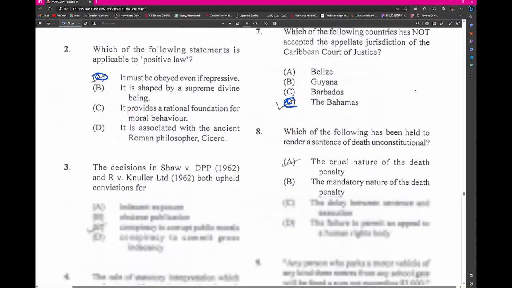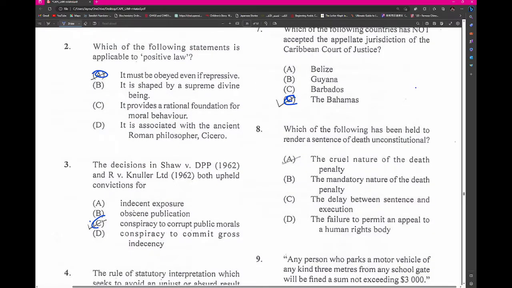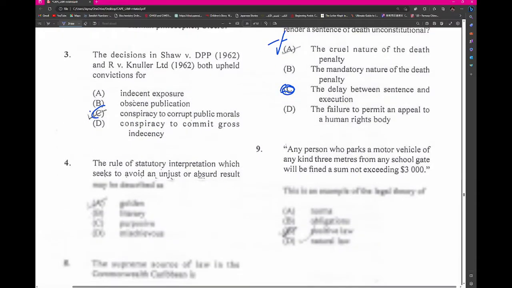Which of the following has been held to render a death sentence unconstitutional? Cruel nature of the death penalty. Failure to permit an appeal. Delay between sentence and execution. Right, so I believe that would be the best answer, because that was argued in Pratt v. Morgan, wasn't it? Well, Pratt and Morgan v. Attorney General of Jamaica.